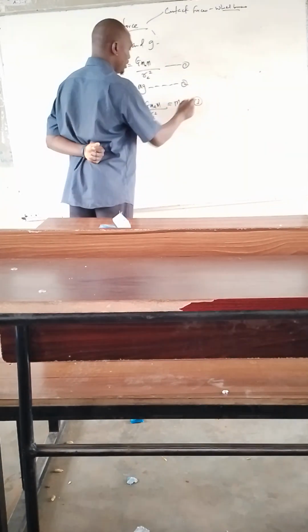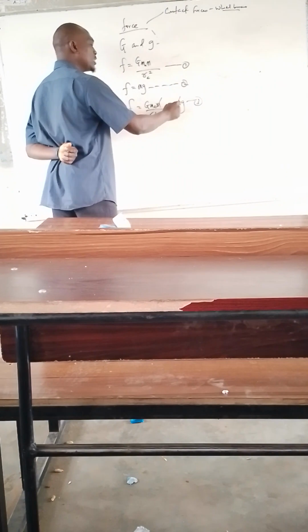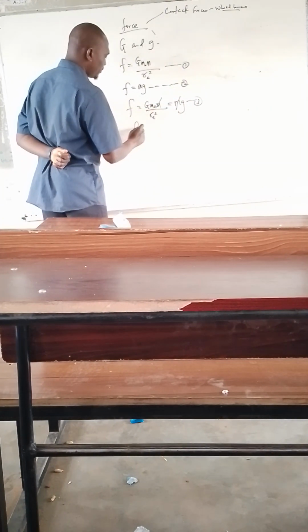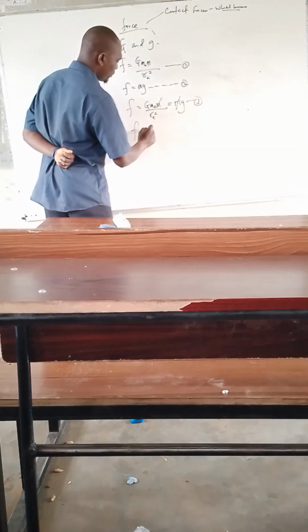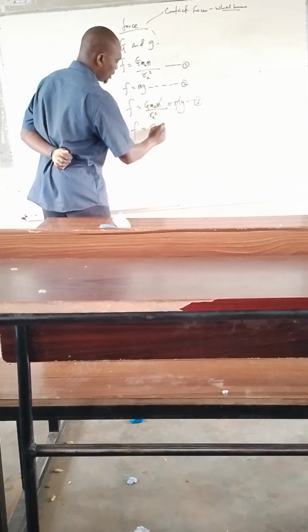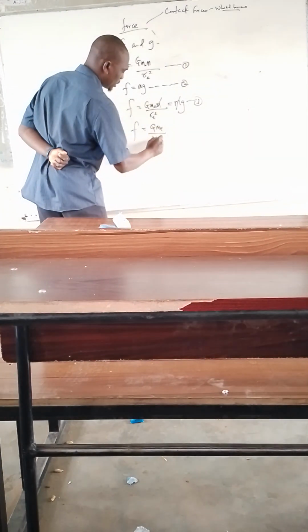We call it equation 3. Automatically, m will cancel m. What do we have left? We have F is equals to, we have F is equals to what now? G Me over r squared.